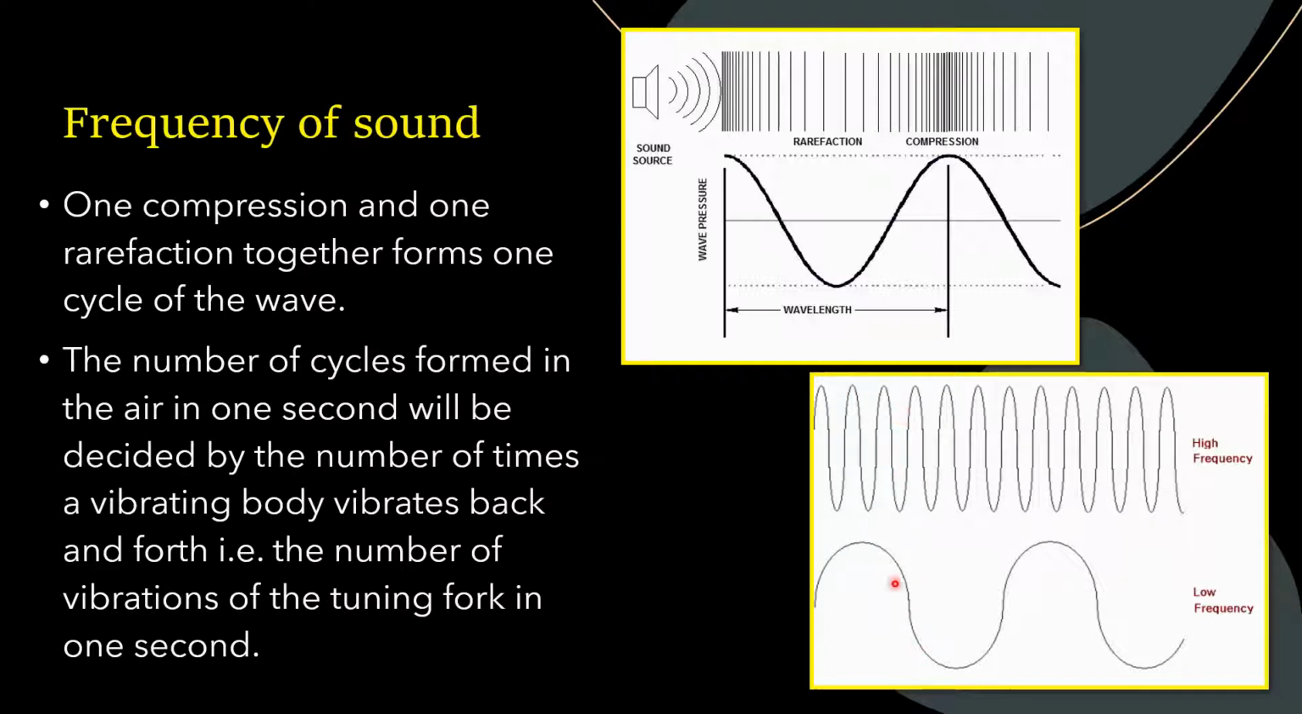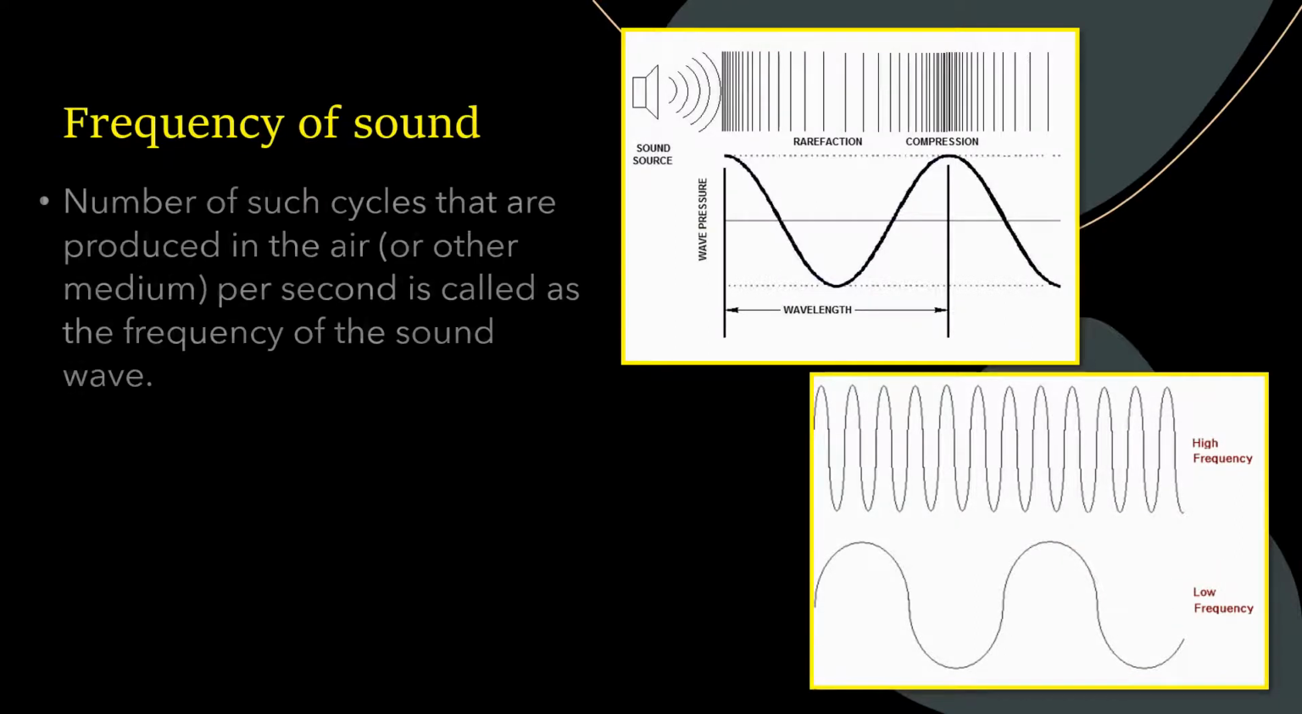Here you can compare two types of waves. One is happening very fast, so we can say the frequency is high. There is a large number of waves in 1 second, so it is termed high frequency. Whereas in the other type of sound wave, the number is very small, so we can term it low frequency.